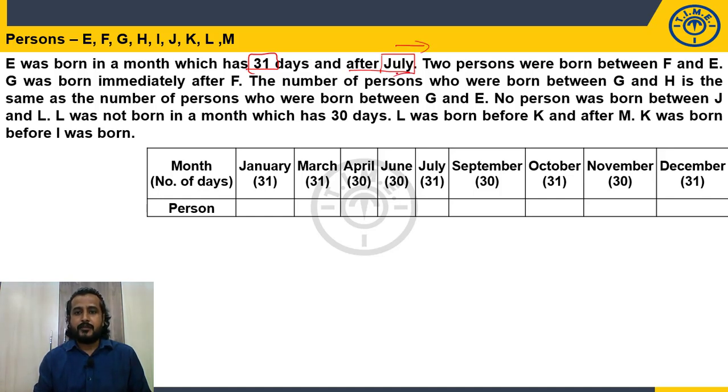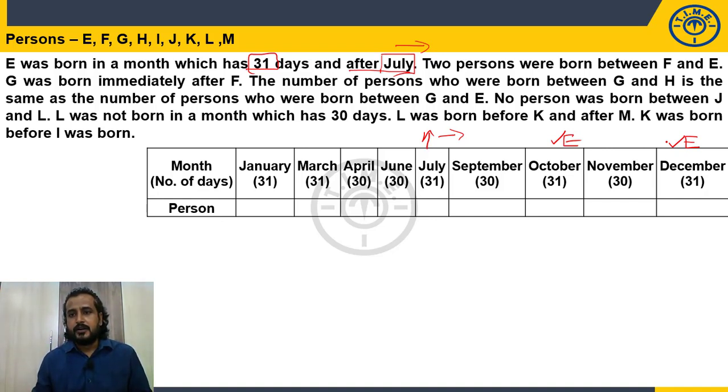So what are the months? After July we have 31 days. So here is July. After that, what are the months with 31 days? October has 31 days. December also has 31 days. So E may be placed here or E may be placed here. So we have how many possibilities? 2 possibilities. But I am not saying that with the first clue itself you need to draw the 2 possibilities. Now go ahead with the next information.